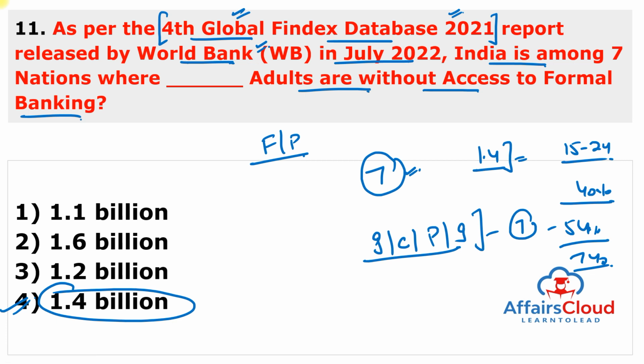And large shares of the global population without formal banking live in India, like 130 million people who don't have any access to formal banking because of its size. So they are followed by Pakistan, and third rank goes to Indonesia. But remember, India is among the 7 nations where 1.4 billion adults are without access to formal banking.